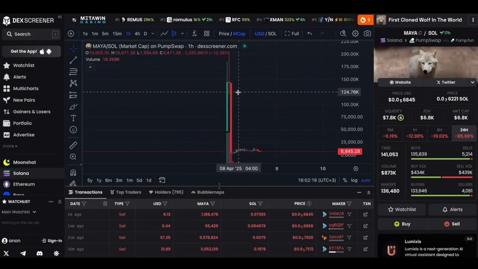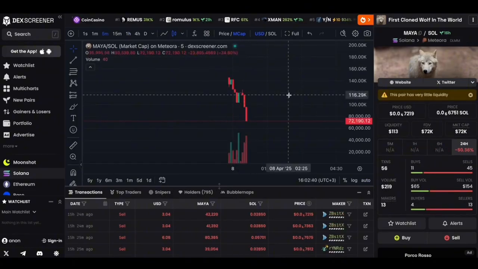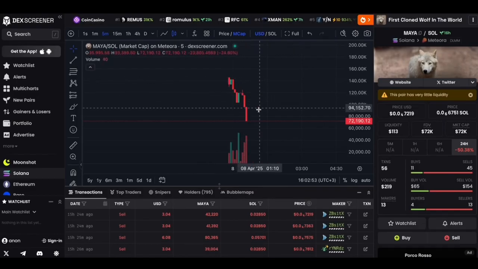And this is not the only example. The author of this coin did the same. Here, the concept of Maya is also used, and we can see that at one point, the market capitalization of this coin was approximately $150,000. And from there, gradually, we began to see declines. Well, in fact, liquidity was also pulled out here, meaning this coin also experienced a rug pull. And the creator of this coin, well, at the very least, managed to earn $25,000 to $30,000.